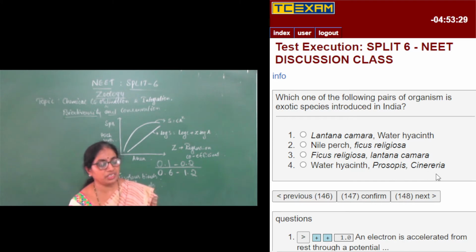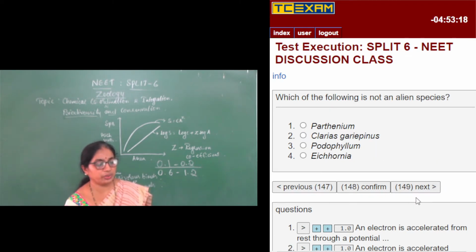So Prosopis and Cineraria belong to India, but not water hyacinth. So therefore, first option is the right answer, Lantana camara and water hyacinth. Moving on to the next question.